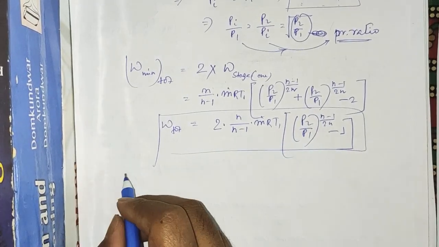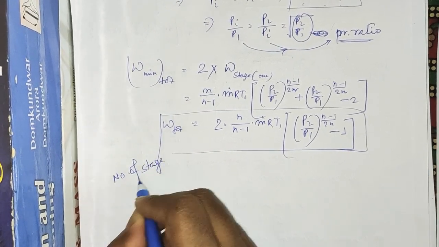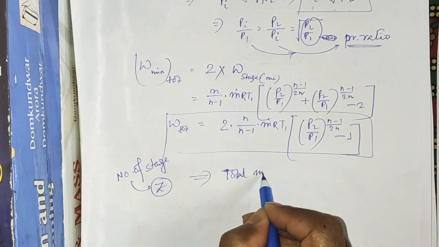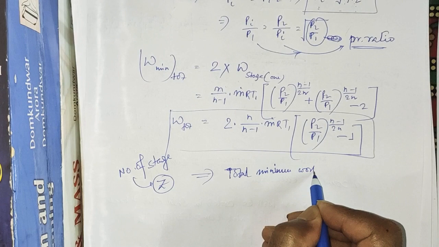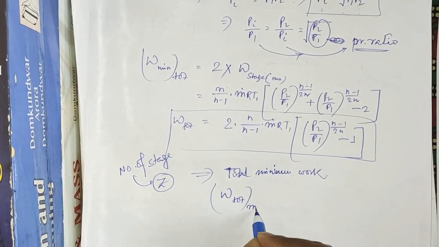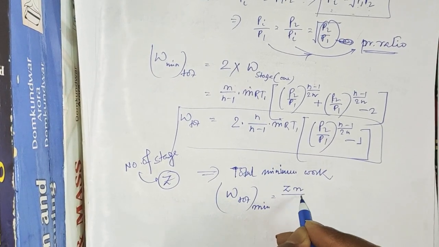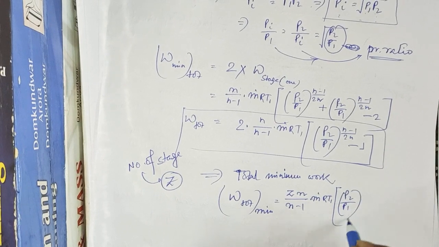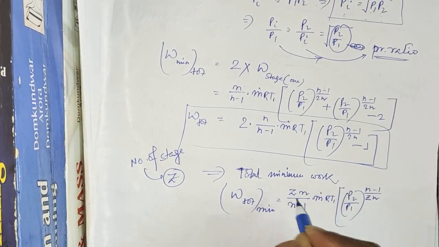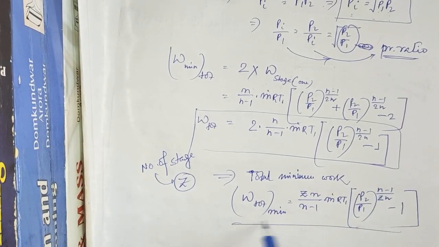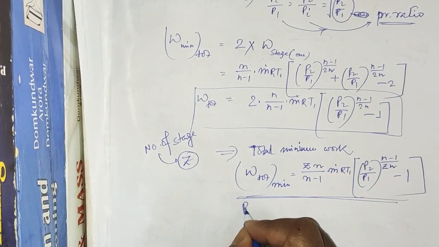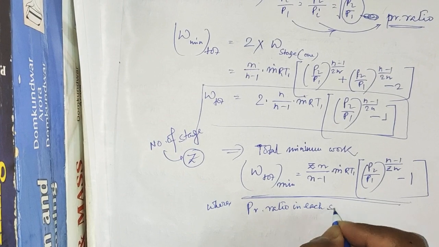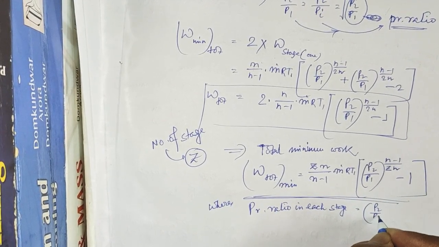This is another expression. If the number of stages is denoted as z, then the total minimum work will be z n by n minus 1 m dot R T1 times ((P2 by P1) to the power (n minus 1) by zn minus 1), where the pressure ratio in each stage is equal to (P2 by P1) to the power 1 by z.